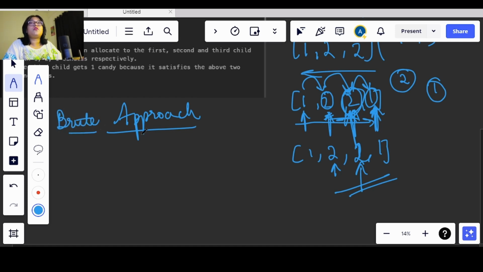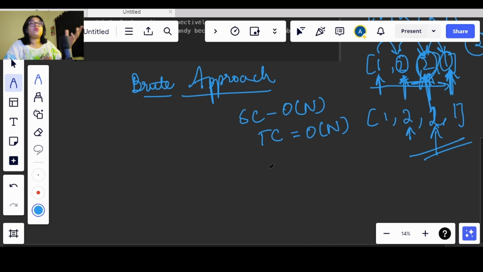So here what we will be doing, we will be having O of n space complexity, and the time complexity will be O of n only, okay. Now how do we know that? How do we initialize the array, or what extra space we are taking, we need to know that, right? So first of all, we know that we will be moving from left to right. So for that we will write down the required code snippet or the pseudocode, and then we will move forward and we will see how do we go from right to left or in the reverse direction.